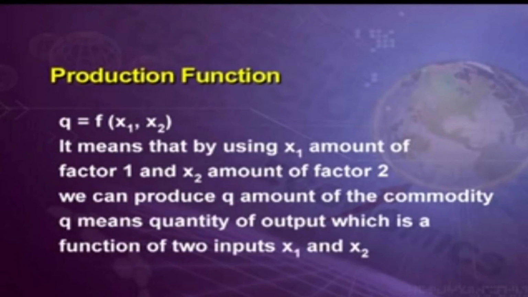So factors: you're having laborers and capital. What are the different kinds of factors you're going to be having? 0 to 6. So for one capital amount, how many laborers are going to be required to see the output? You're having one factor, capital is 1. How many laborers? 1, 2, 4, it increases to 6. So the output keeps on having variation, it increases. The more laborers, the more output.